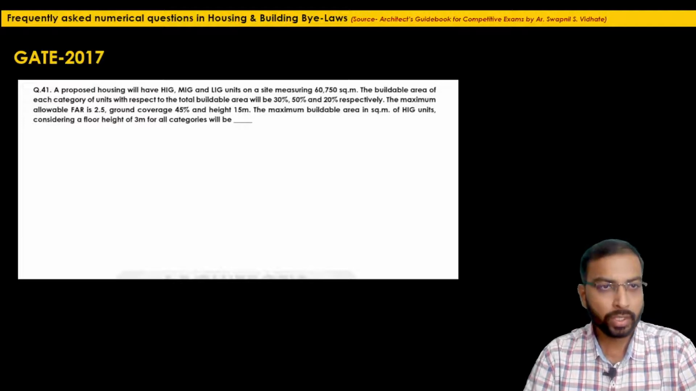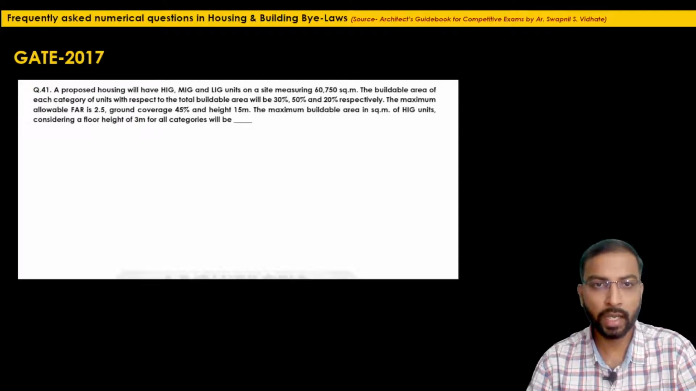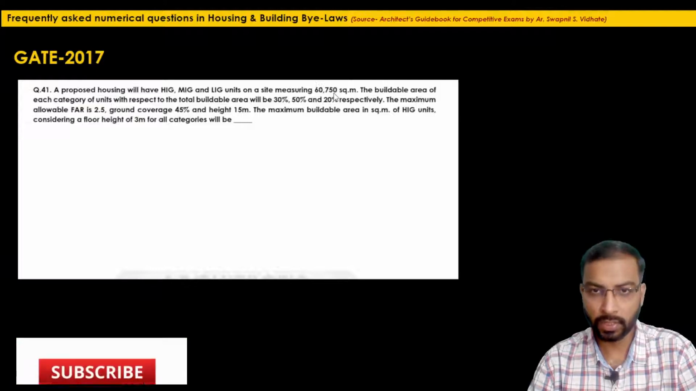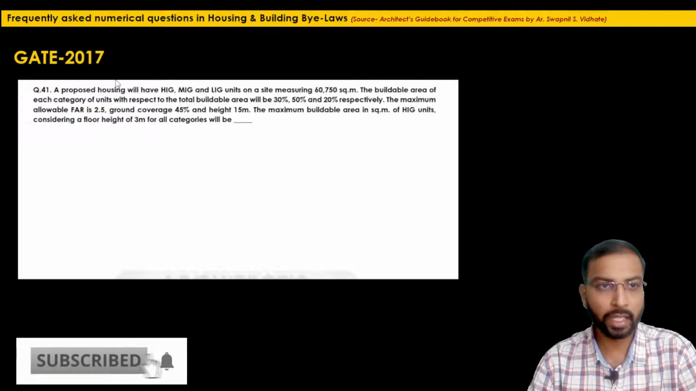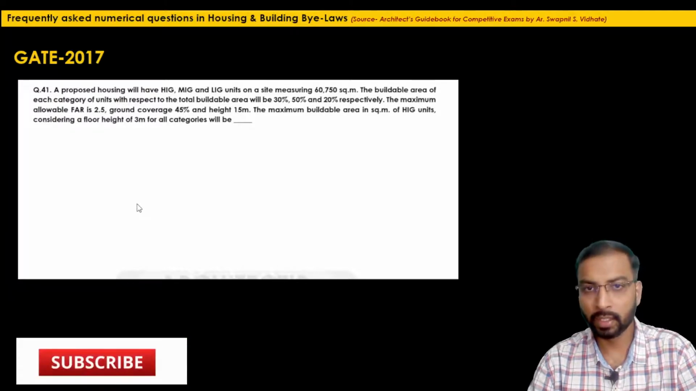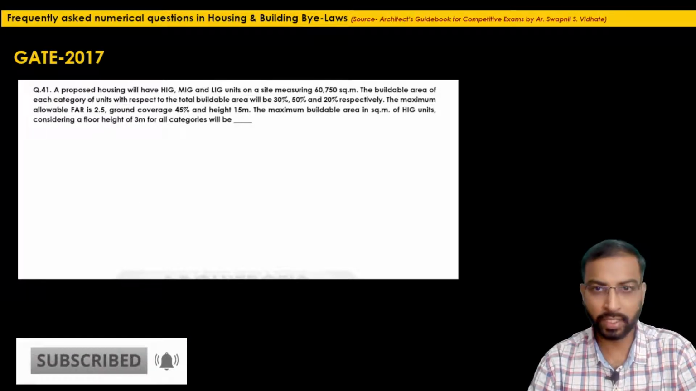Okay, the next question is from GATE 2017, question 41. It says a proposed housing will have HIG, MIG and LIG units on a site measuring 60,750 square meter. The buildable area of each category of units with respect to the total buildable area will be 30%, 50% and 20% respectively.